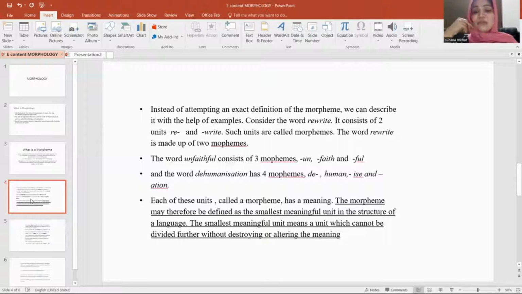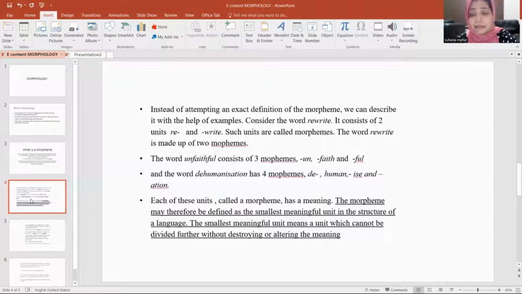The word dehumanization has four morphemes: de, human, ize, and ation. So each of these units is called a morpheme, and all these units have a meaning too.